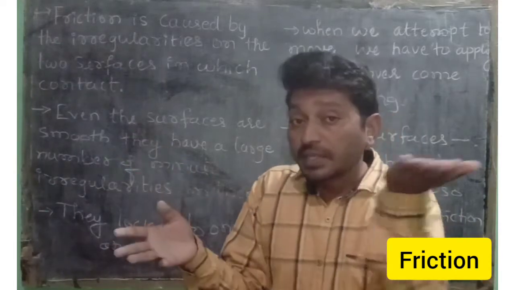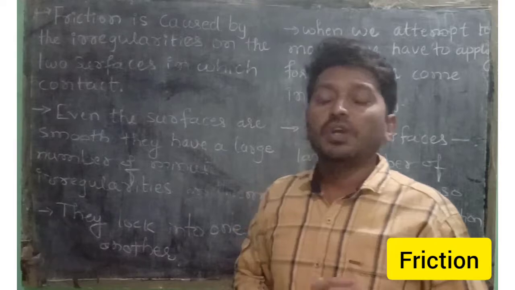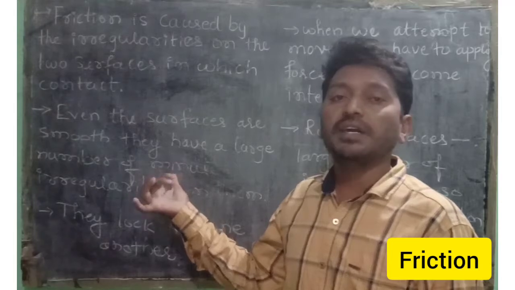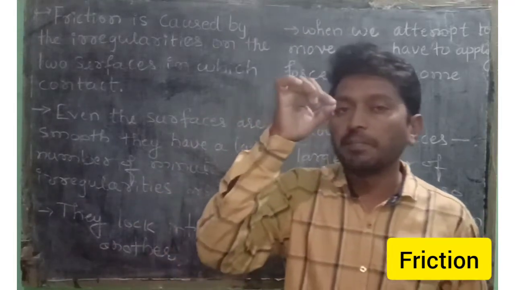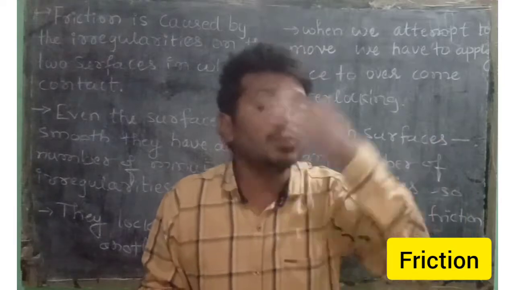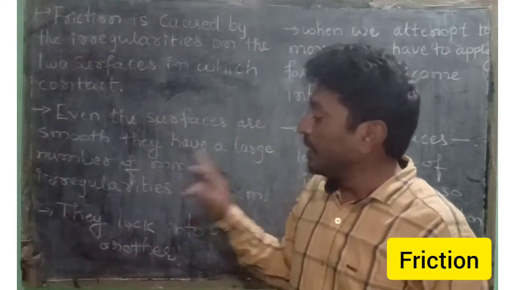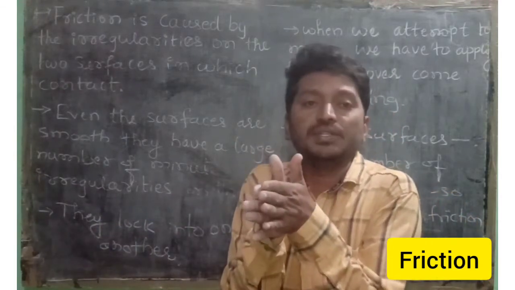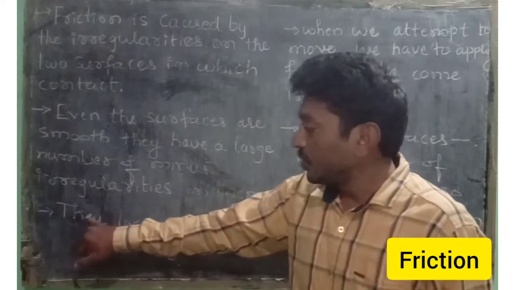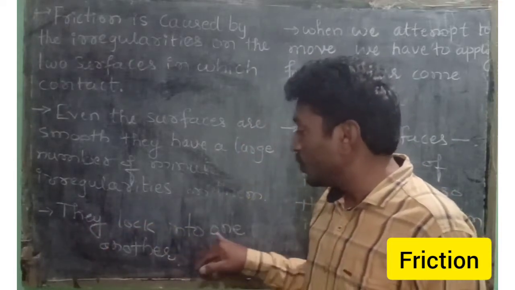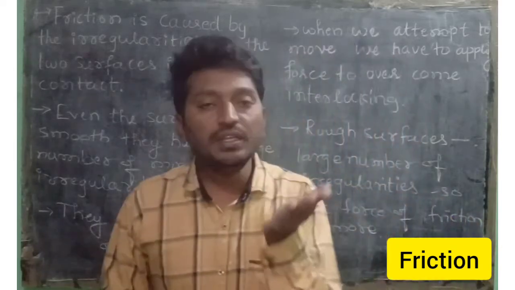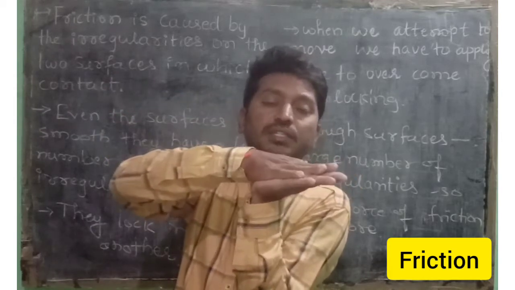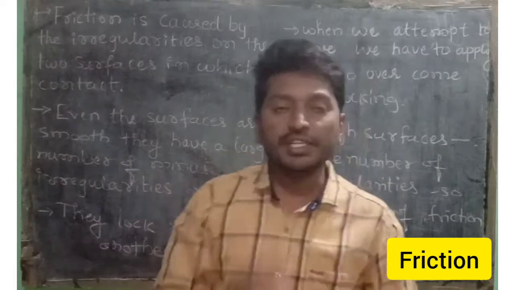Even if the surface is plain, smooth or soft, a large number of very minute irregularities are present, and they interlock between the surfaces, which means the two surfaces lock into one another. You feel as if this is one object and this is another object, and the two objects are interlocking with each other. Only then is the friction produced.